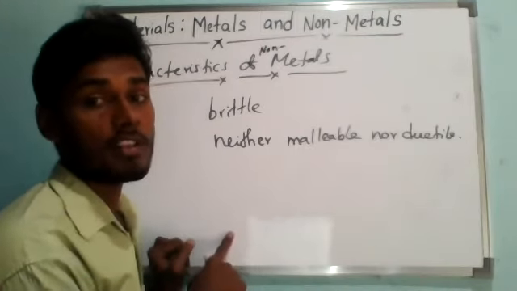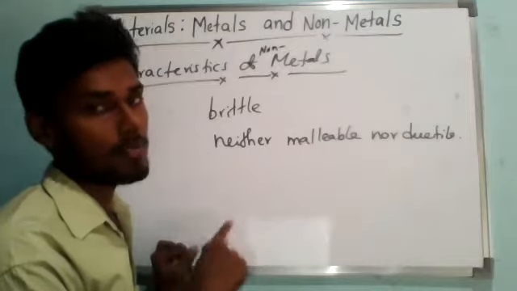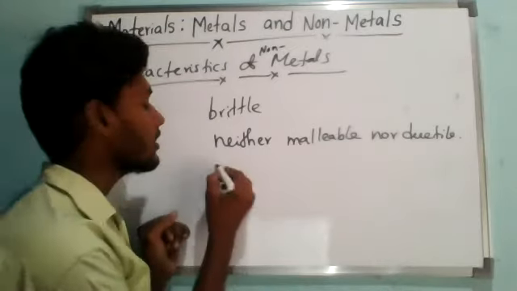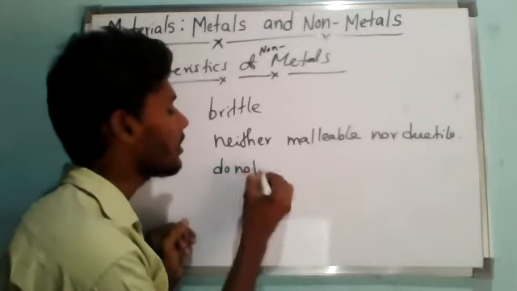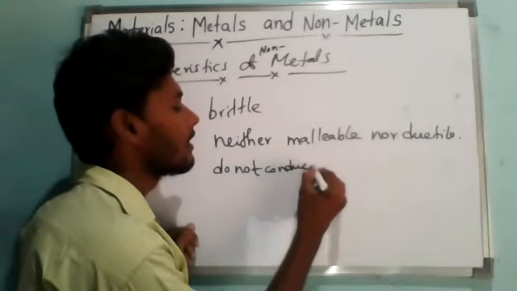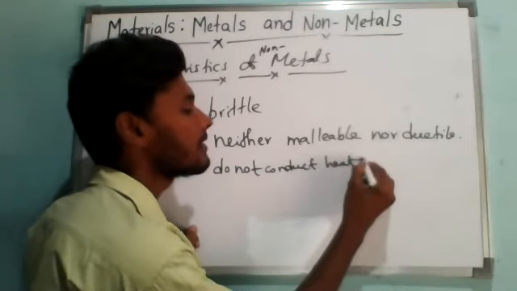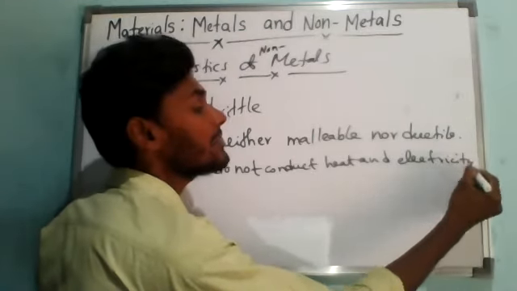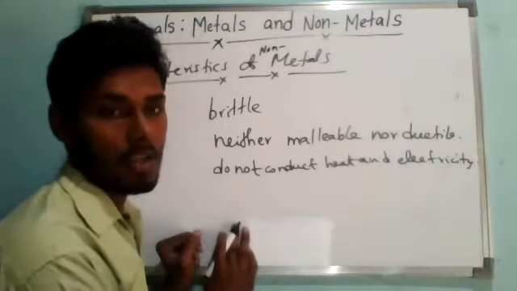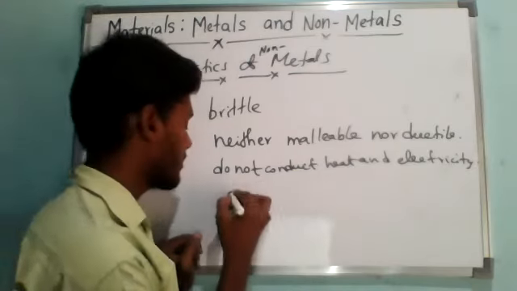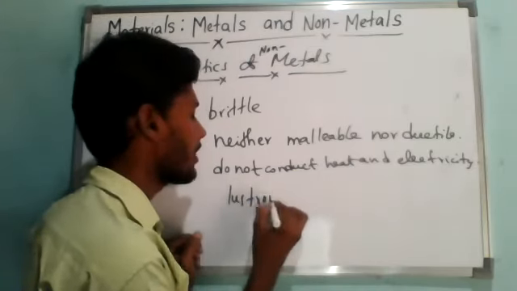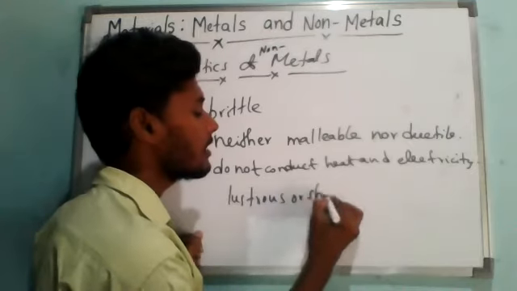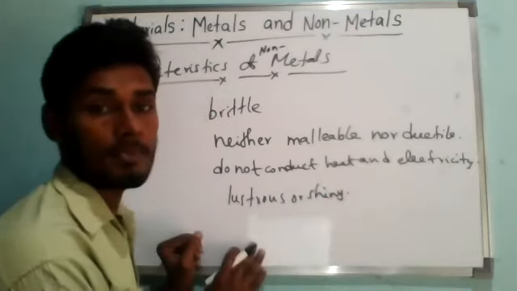Non-metals do not conduct heat and electricity. Here also there is an exception, which we will study later. Non-metals are not lustrous, or not shiny; there is also one exception here.